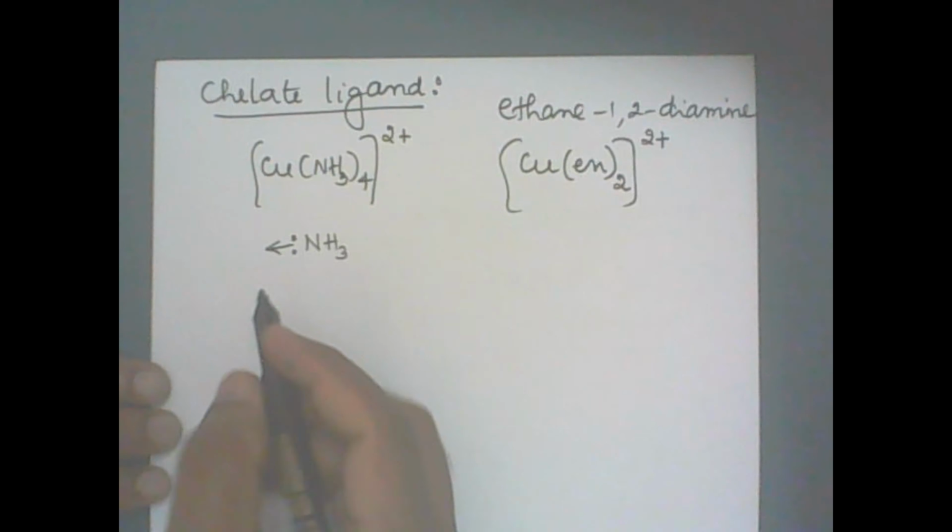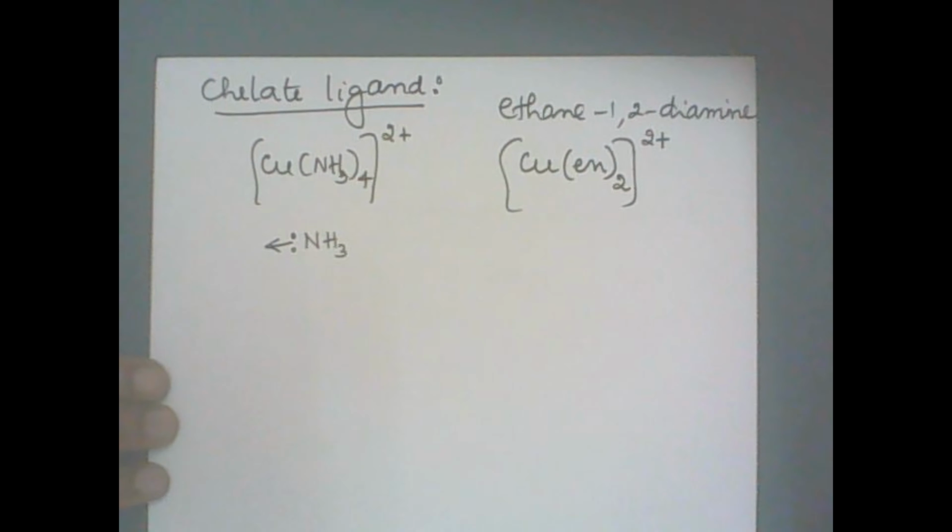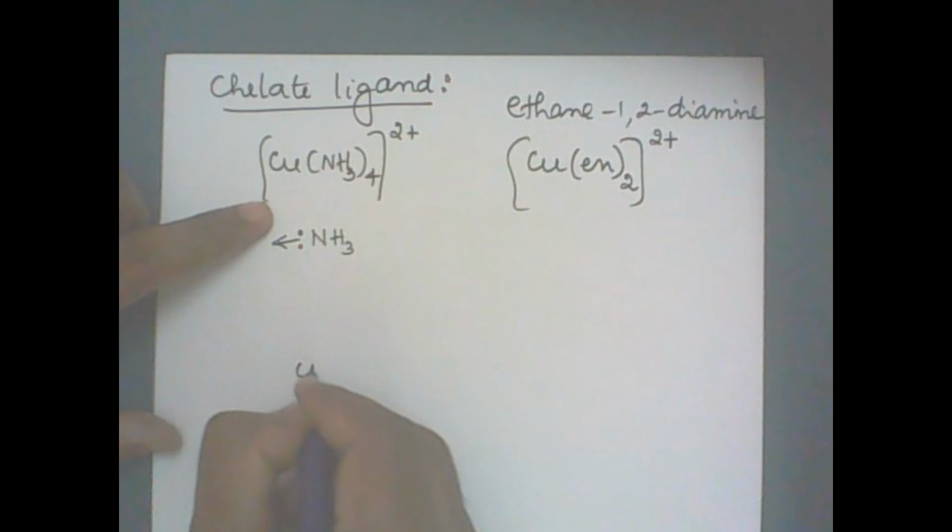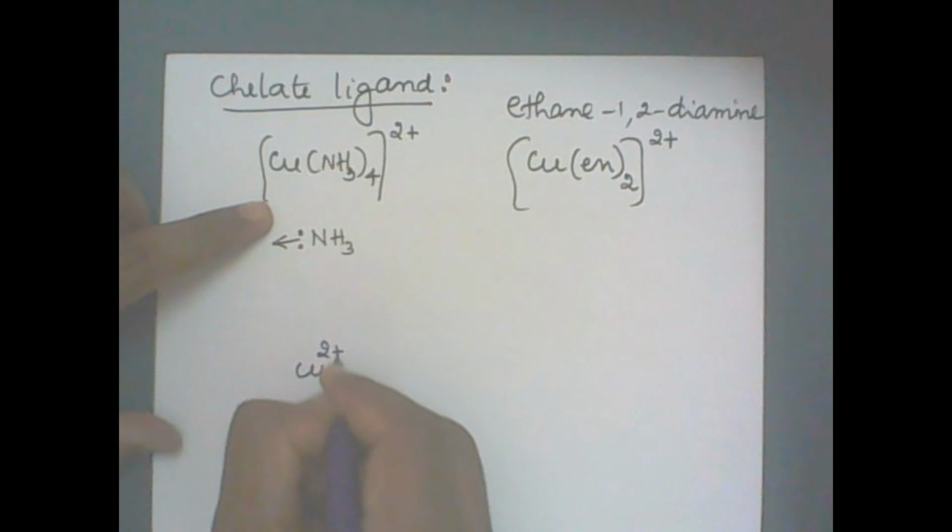Let me write the structure. The central metal atom is copper 2 plus, with ammonia, first one, second one, third one and the fourth one. These electron pairs are donated to the central metal atom to form the complex. Here all the ligands are unidentate ligands.